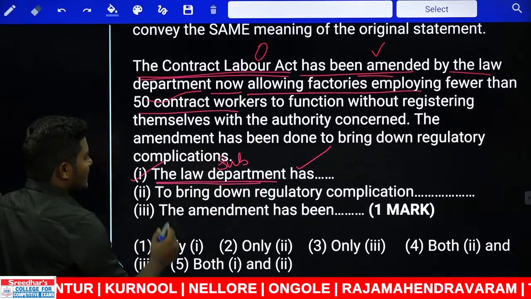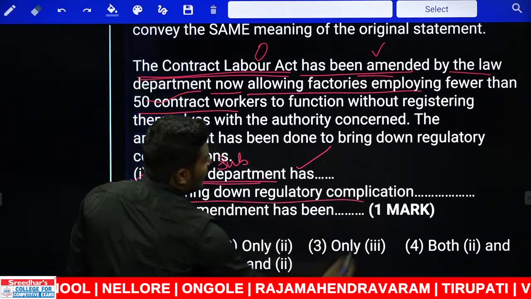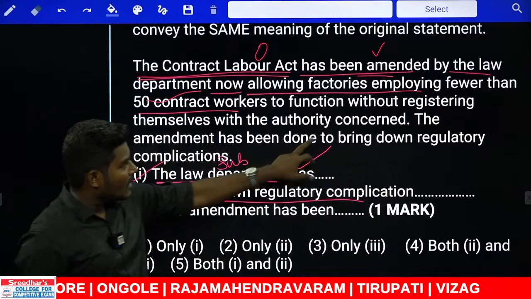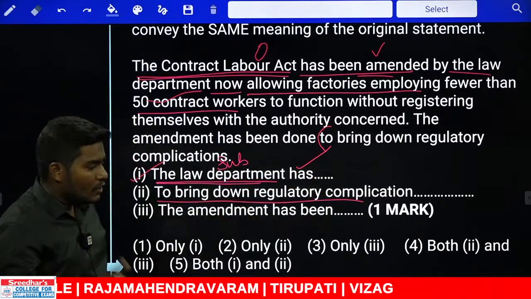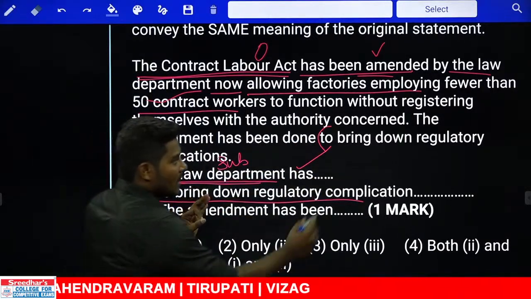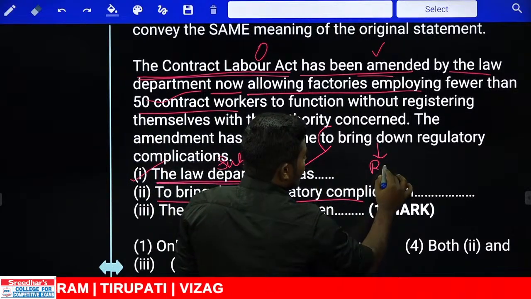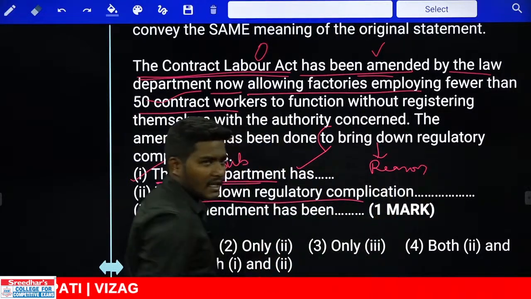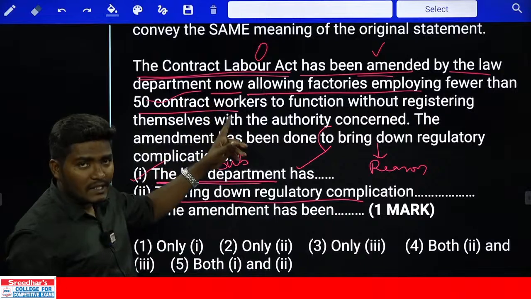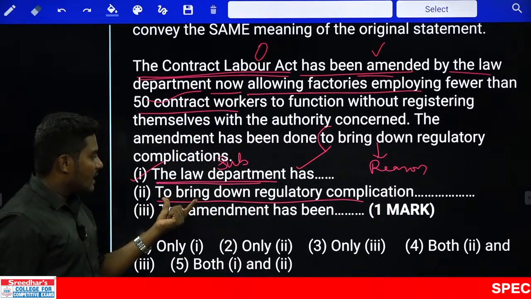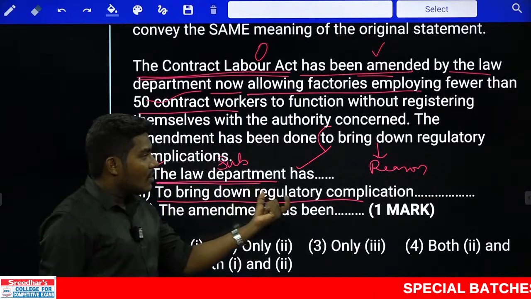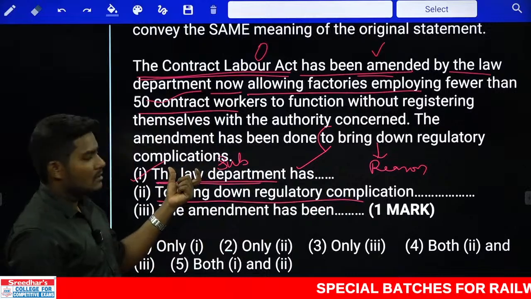Next one. What is next one? To bring down regulatory complications. The sentence is starting with what here? To bring down. I already told you the second sentence is what here? The second sentence is nothing but a reason. The second sentence is a reason and the first sentence is the result. And who is the sentence starting here? To bring down regulatory complications.